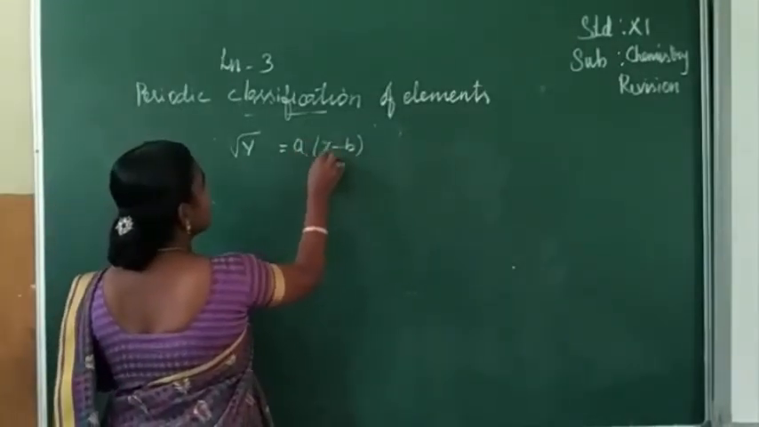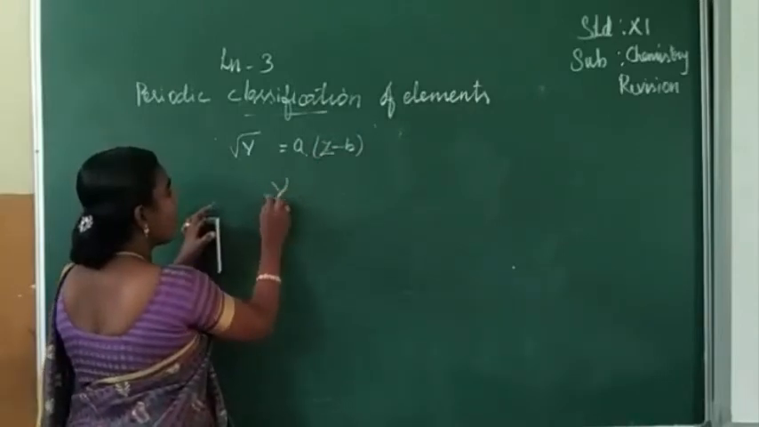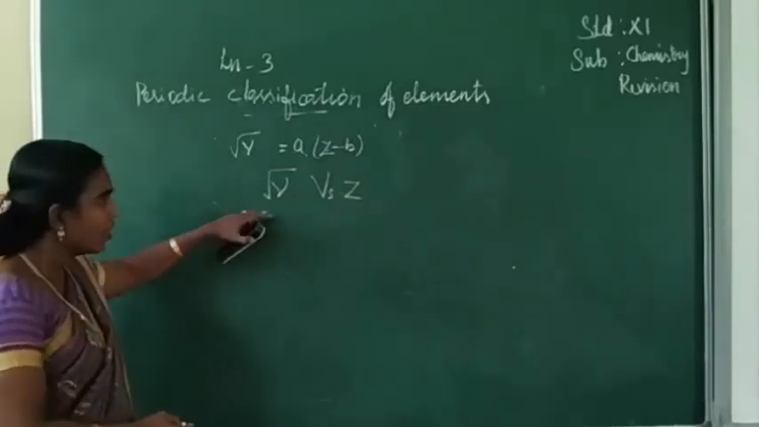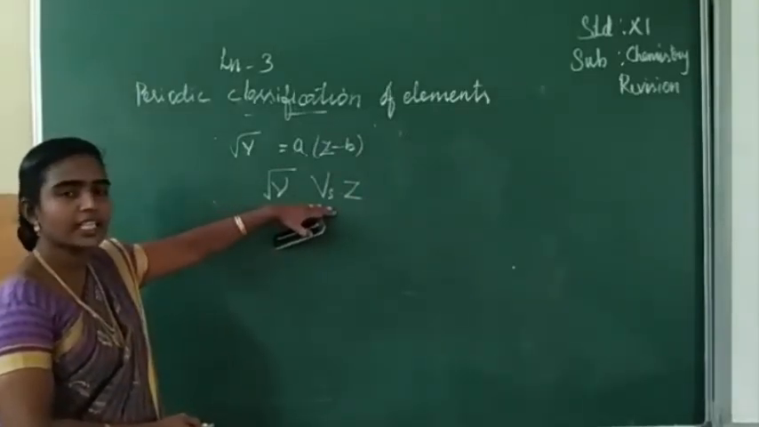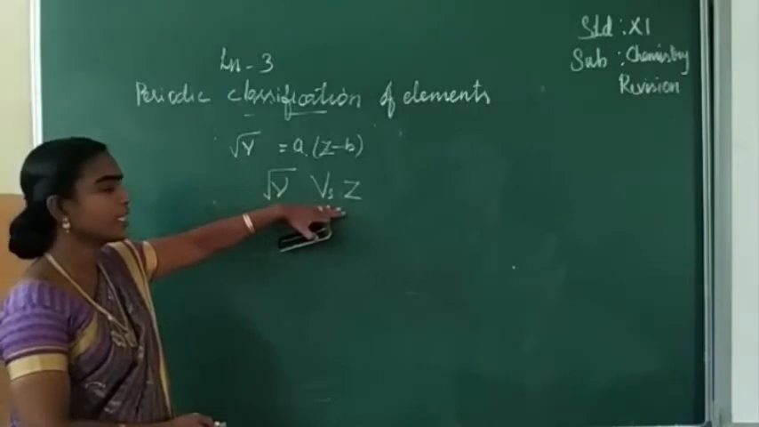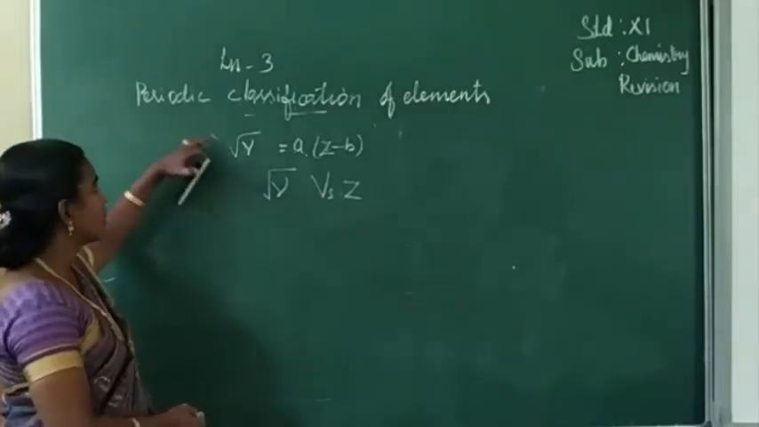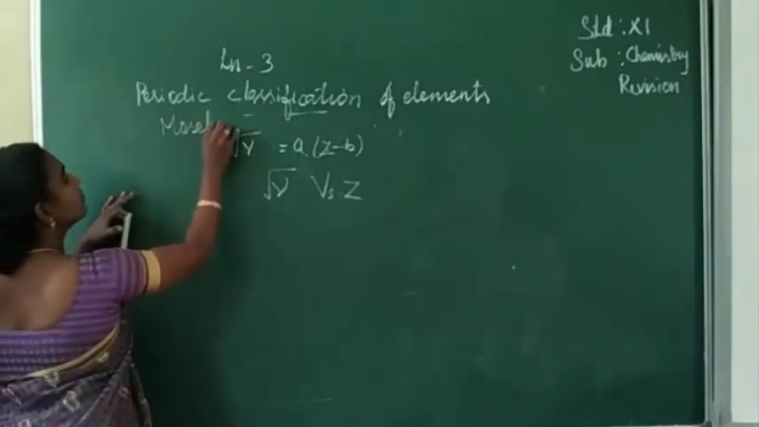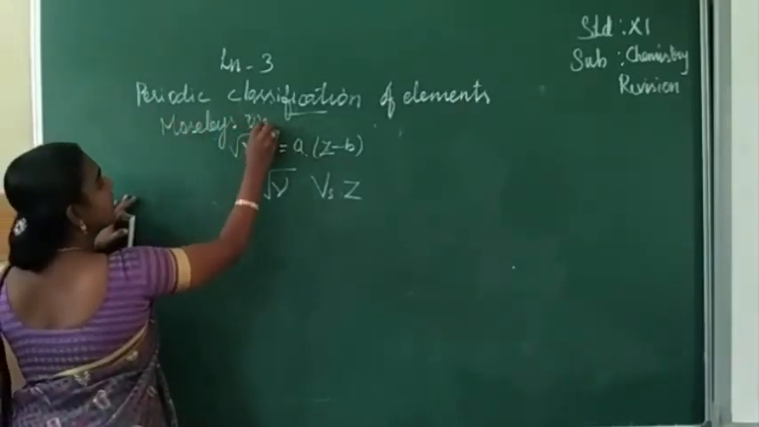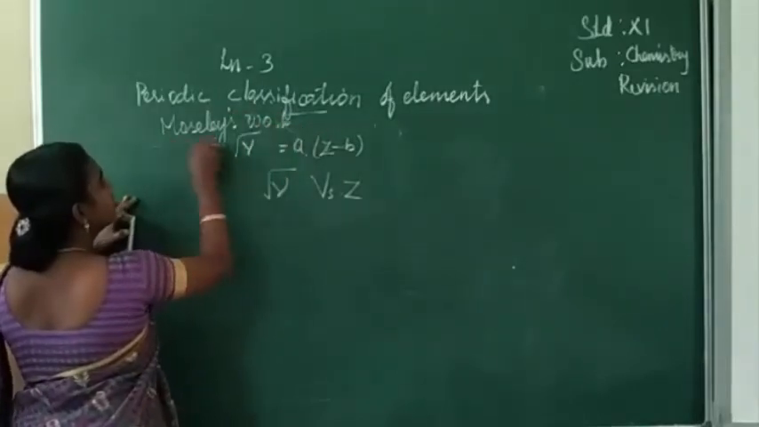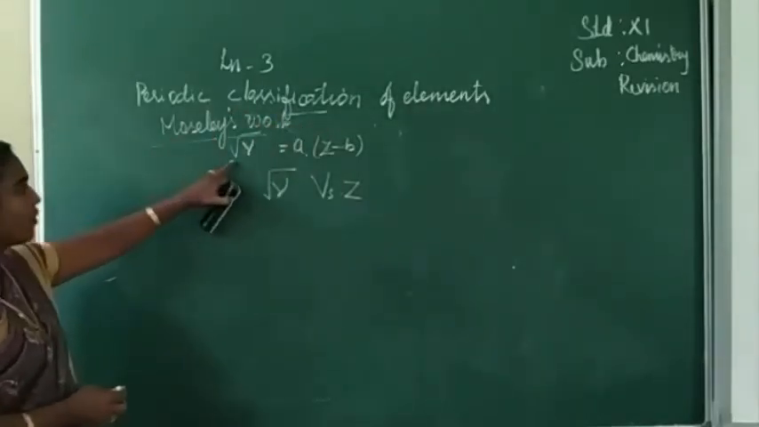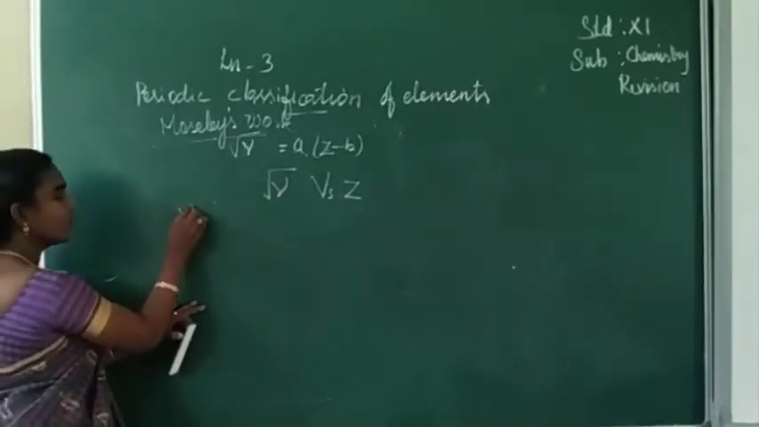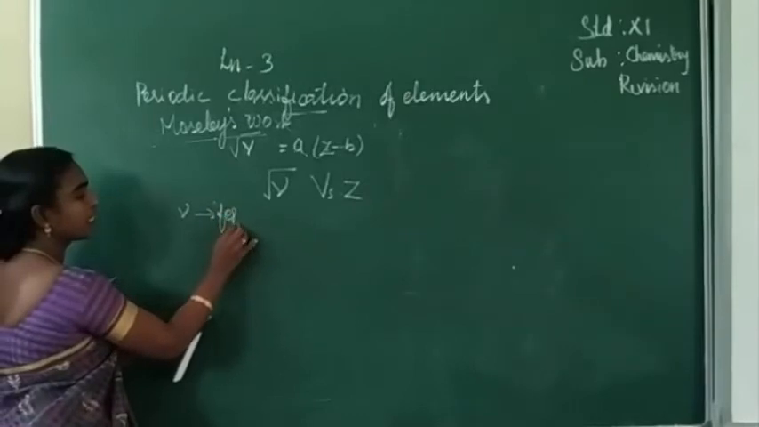When root mu versus Z is plotted, it gives a straight line. From the straight line we can determine the atomic number of the unknown element. In Moseley's work, in 1930, he has given a formula root mu, which is related to frequency. Mu is called the frequency of X-rays.